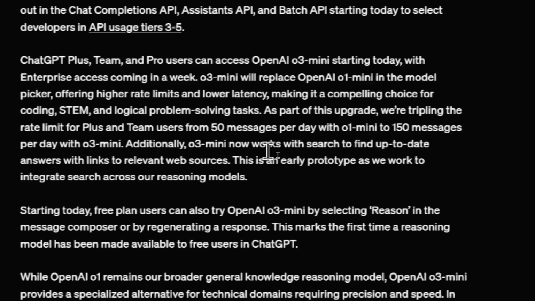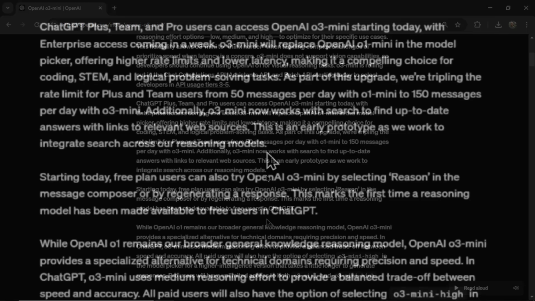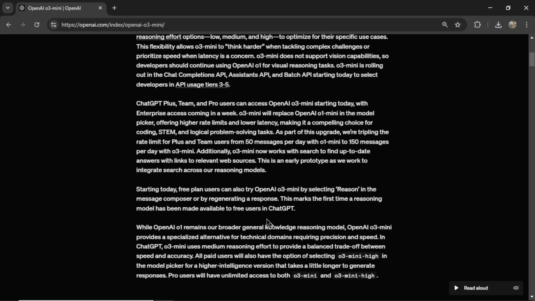Amazing. That's absolutely outstanding. Additionally, O3 Mini now works with search to find up-to-date answers with links to relevant web sources. Also a huge plus. This is an early prototype as we work to integrate search across all of our reasoning models. This is some good news for you free users. So they can also try OpenAI O3 Mini by selecting Reason in the message composer or by regenerating a response.